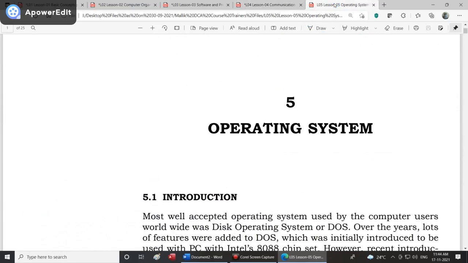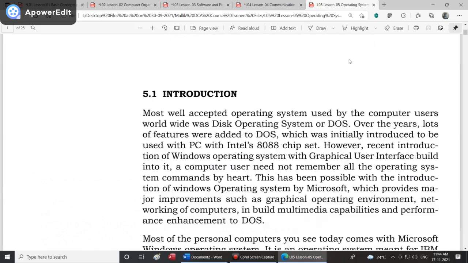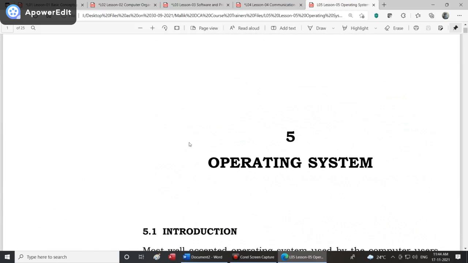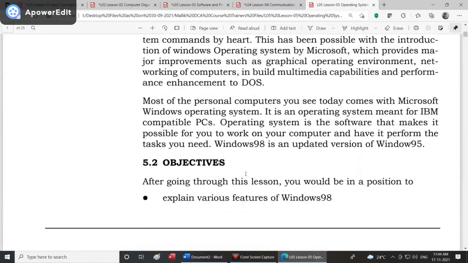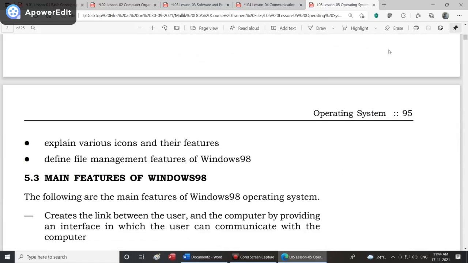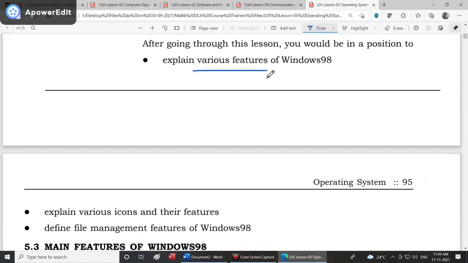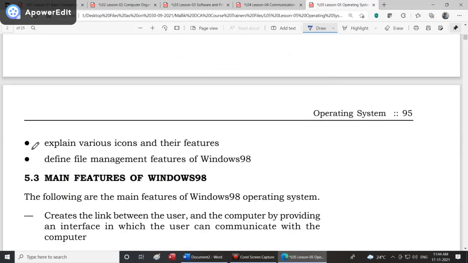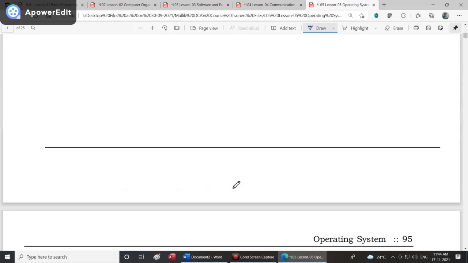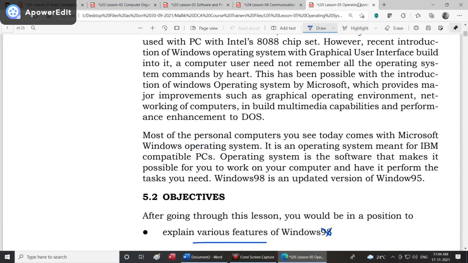Then we will be coming to lesson 5. Lesson 5 will be talking about operating system. We will start with an introduction to operating system, and we will start giving you a few basic details of operating system, like explaining various features of the Windows operating system. Not only this, we will also explain various icons and their features, and define file management features of Windows. All this we will be discussing in lesson 5.